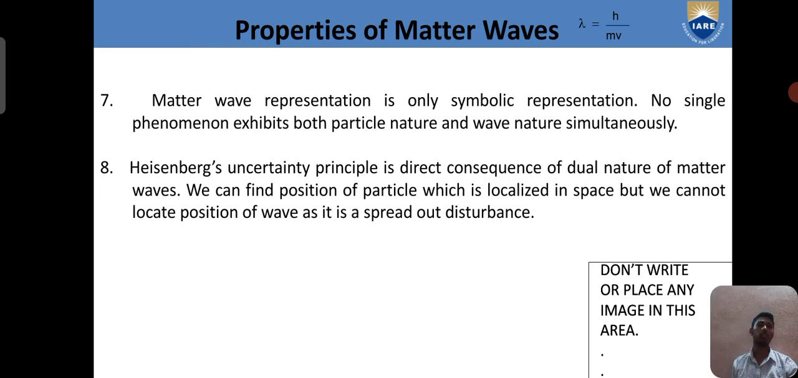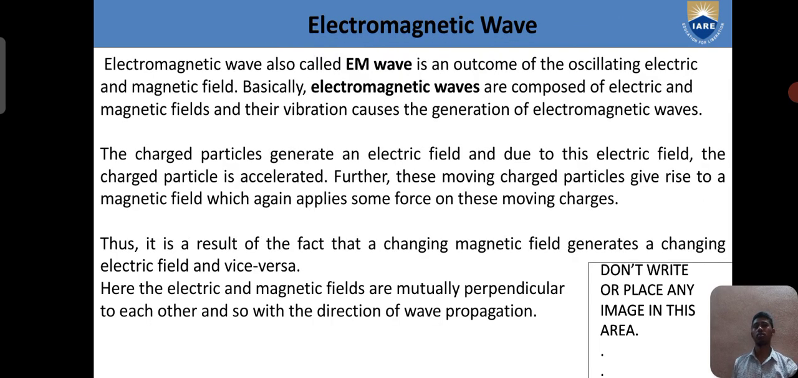Matter wave represents only a symbolic representation. No single phenomenon exhibits both the particle nature and the wave nature simultaneously. Heisenberg's uncertainty principle is a consequence of the dual nature of matter waves. We can find the position of a particle which is localized in space, but we cannot locate the position of a particle in space out of a disturbance.